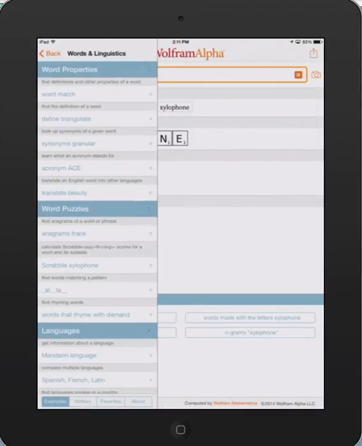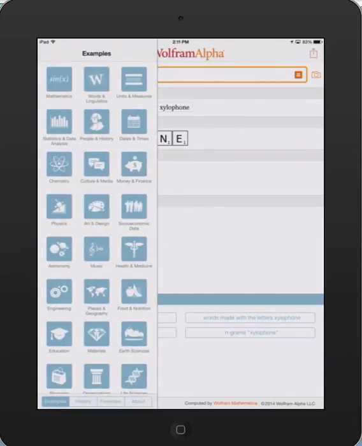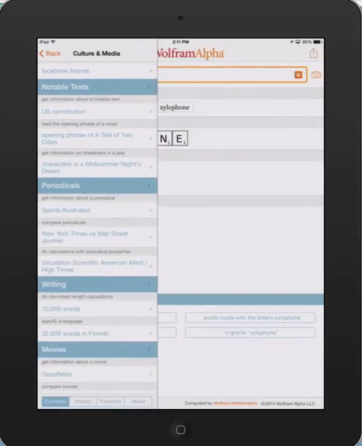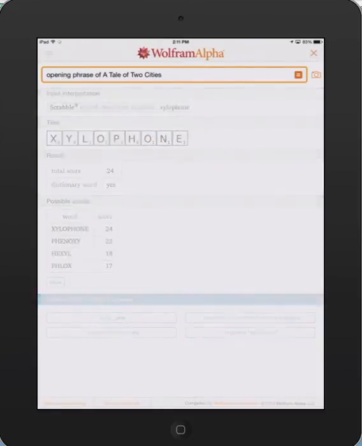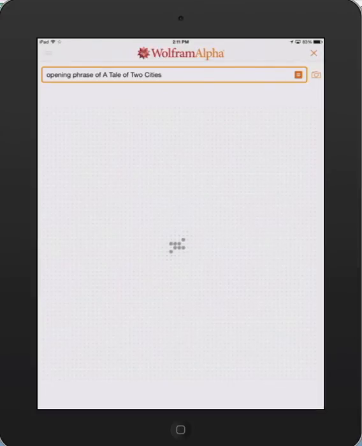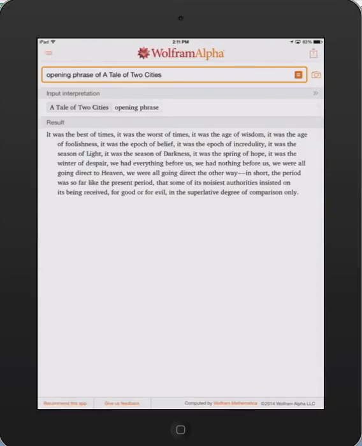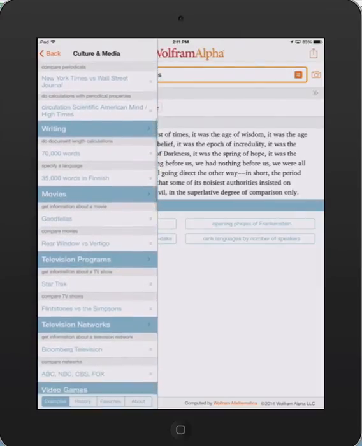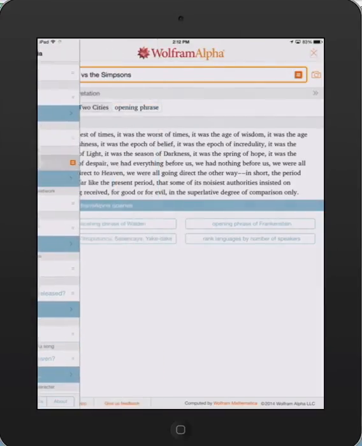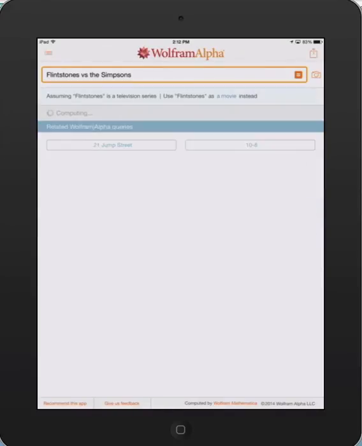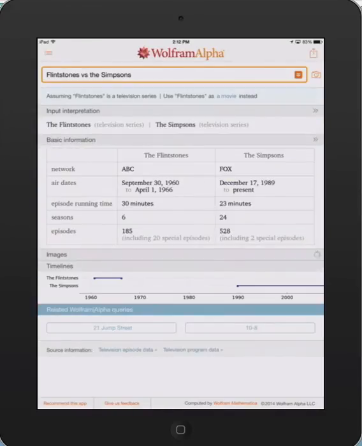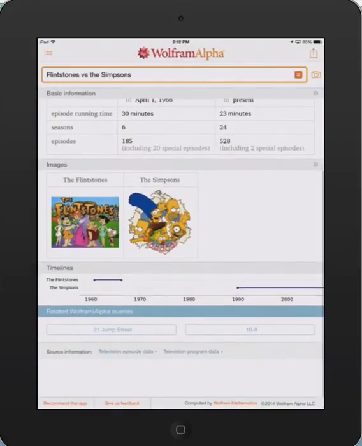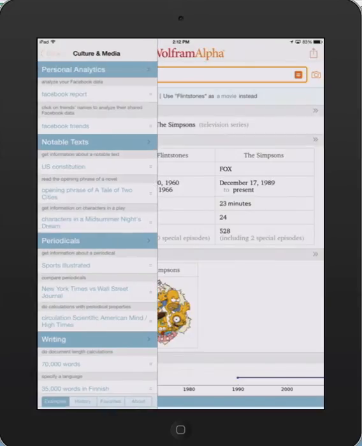Let's see what else it has. We can also look at culture and media. So for example, how about opening phrase of A Tale of Two Cities? I bet you're already able to think of some creative uses of this app, right? And let's look at something more like pop culture. How about Flintstones versus The Simpsons? And here we go. It's looking up all sorts of information about these 2 TV shows with images and so forth. Let's try some more examples.